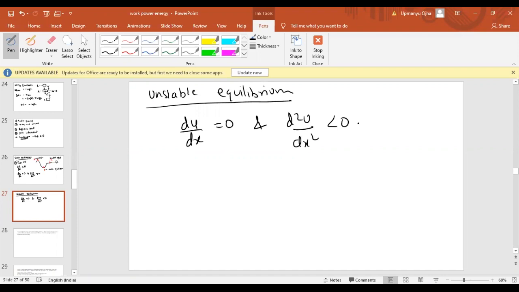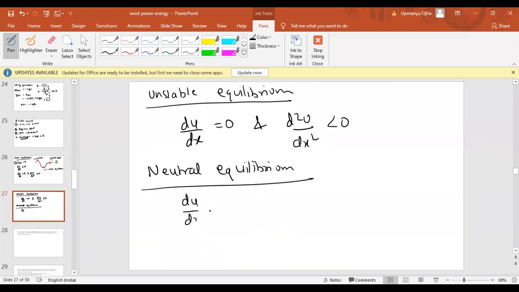Okay, that is the condition for unstable equilibrium. And the third case is neutral equilibrium. For neutral equilibrium, dU by dx, meaning force, should be zero, and the second condition should be that the double derivative of U with respect to x square should be equal to zero. That is the condition for stable, unstable, and neutral equilibrium.